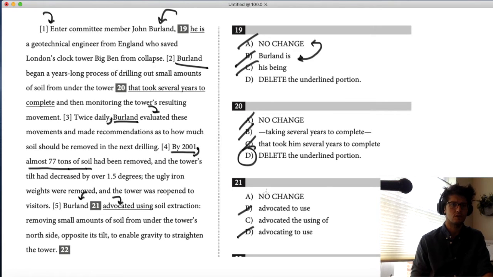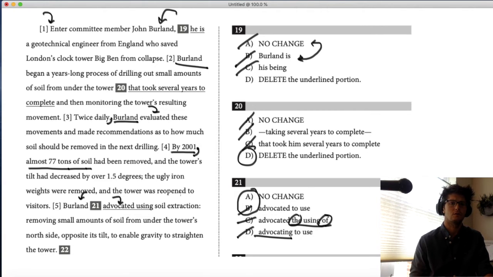Advocated to use soil extraction is pretty close. Let's say this: if I'm choosing between A, B, and C, I'm getting rid of C because the using of is an awkward phrase that has extra language to it. I don't think that extra language adds anything. So after getting rid of the ING and the extra language in C and D, I'm down to two answers. Advocated to use soil extraction, advocated using soil extraction.